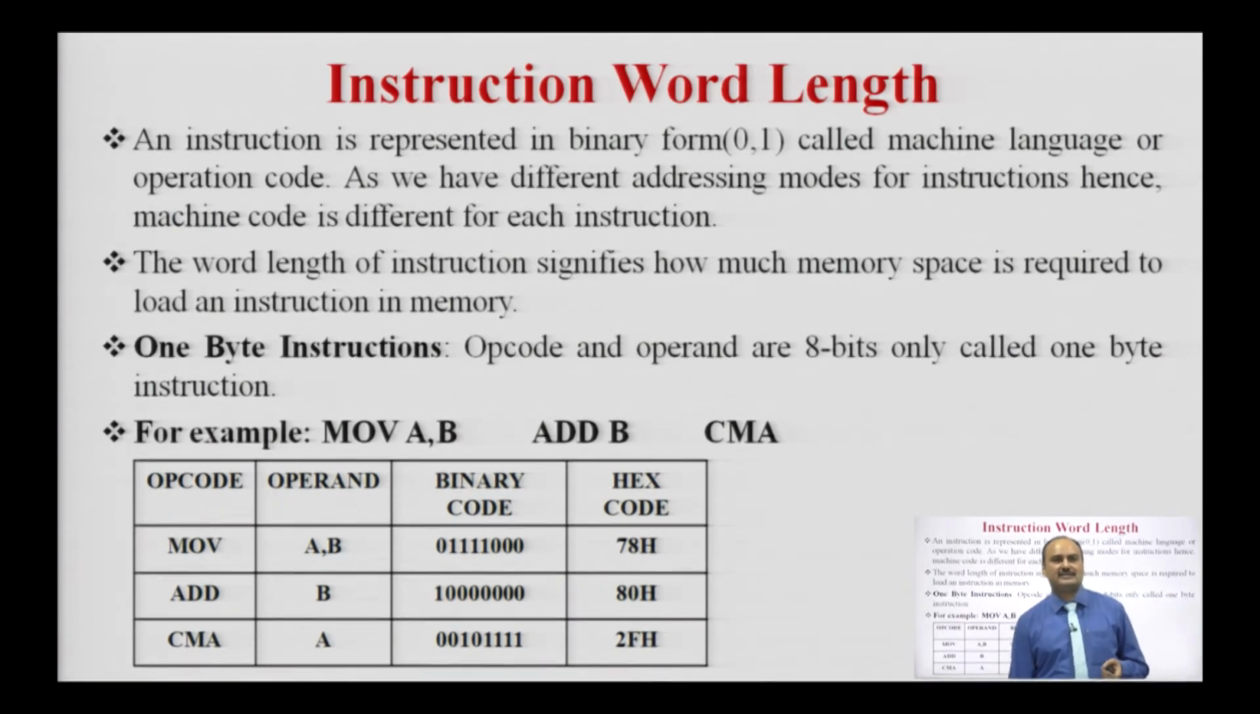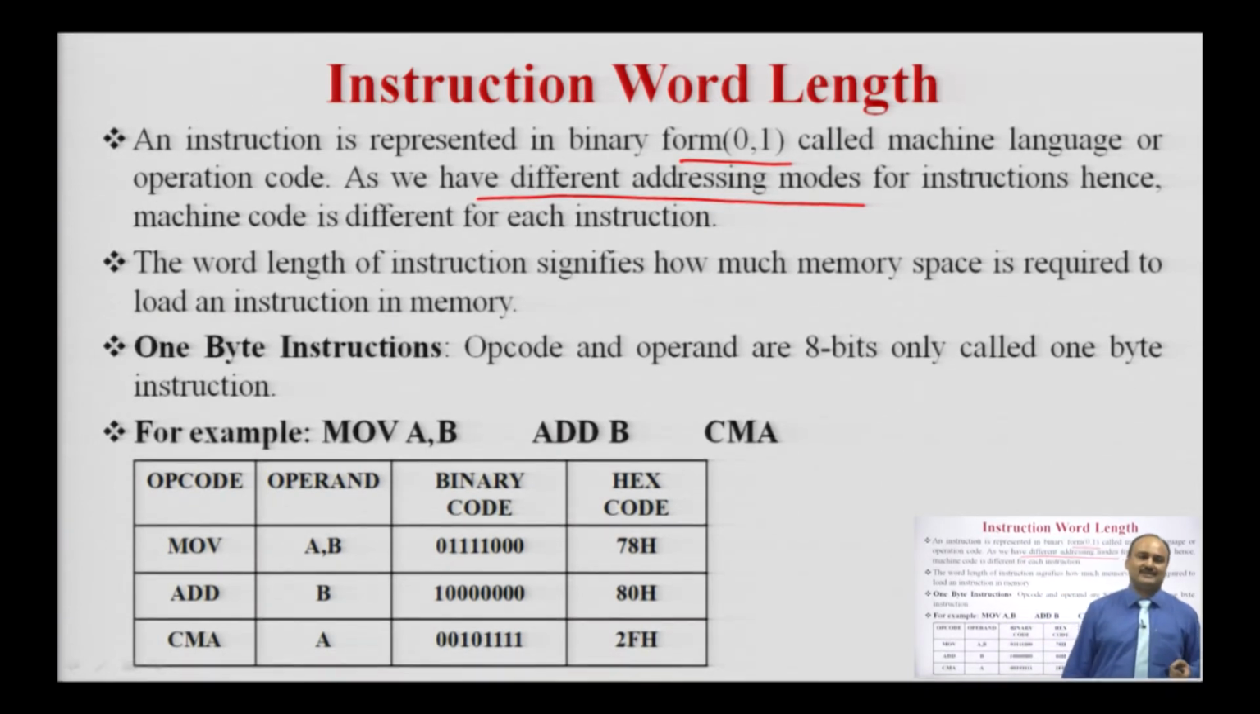An instruction is represented in binary form, that is, in the form of 0 and 1, called machine language or the operation code. As we have different addressing modes for instructions, the machine code is different for each instruction. As we have seen, in the 8085 microprocessor we have 5 addressing modes: register addressing mode, direct addressing mode, indirect addressing mode, immediate addressing mode and implicit addressing mode. The addressing mode gives the information about the address of the source and the destination. Accordingly, we have a different combination of binary patterns for each instruction.